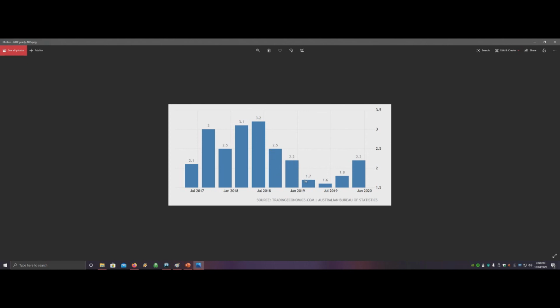In fact, I believe since March 2019, we've actually been experiencing negative quarters of GDP growth per capita, and only recovered during this December quarter. So people's living standards actually went backwards during this small period of time. In fact, they say we had a GDP per capita recession during this time.